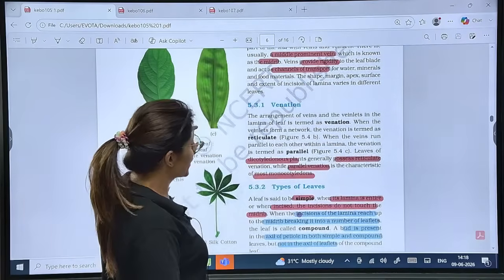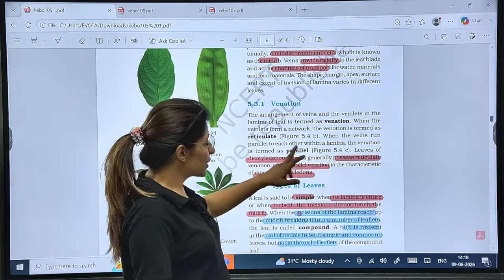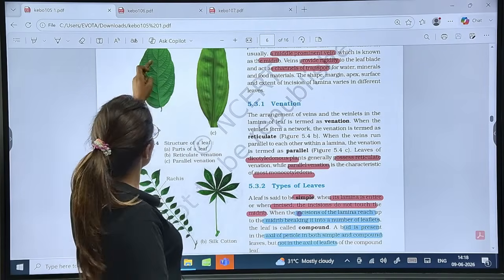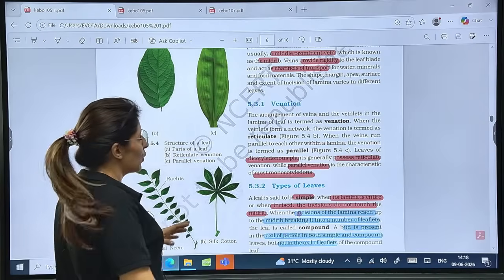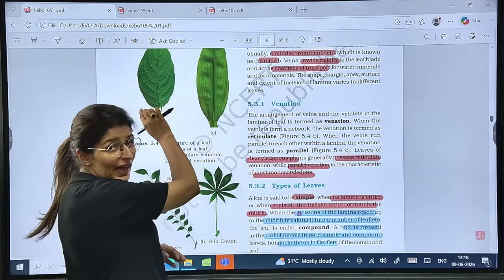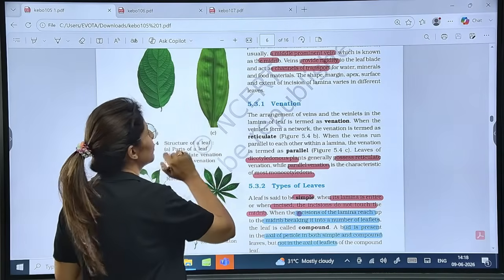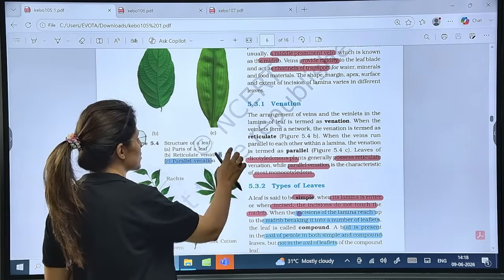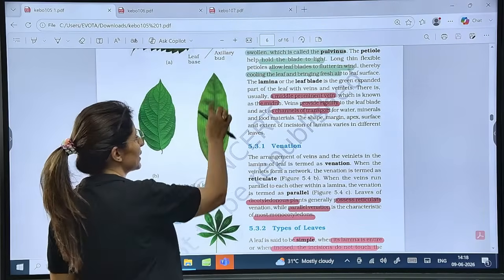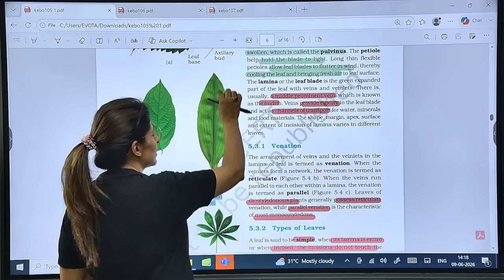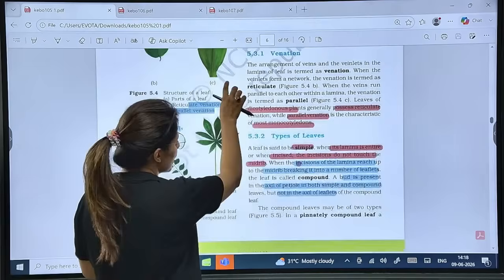Now talking about venation here. Venation is the arrangement of veins and veinlets. Dicots will have reticulate venation. See, there is the main vein, then these veins, then smaller veins, veinlets. So this is a characteristic of the dicot leaf. And there is parallel venation in case of mostly monocots. So see the parallel venation here. So this is the midrib. The rest are all running parallel to each other and to this midrib. Right, this is parallel and this is a characteristic of monocots.